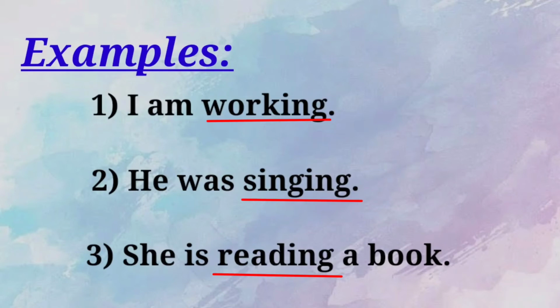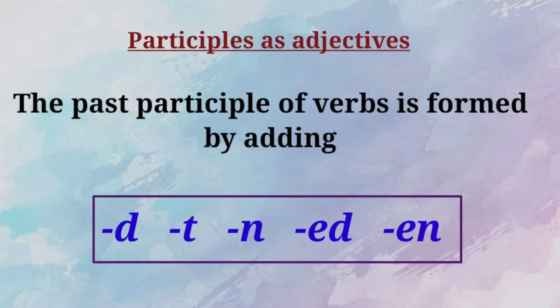Now you are going to learn about the past participle. Okay students, see here, the past participle of the verb is formed by adding d, t, n, ed, en. If we add d, t, n, ed, en to the base verb, it changes into the past participle.